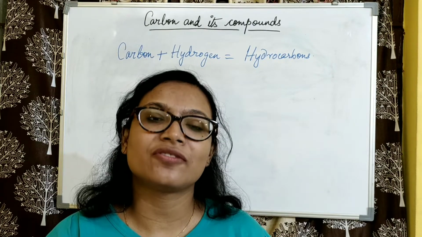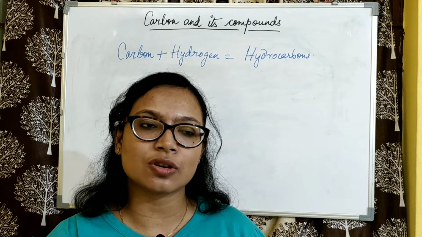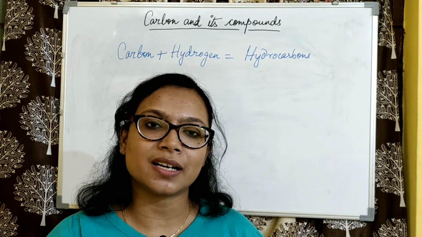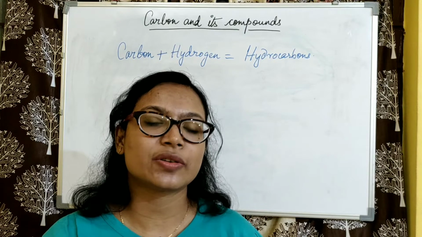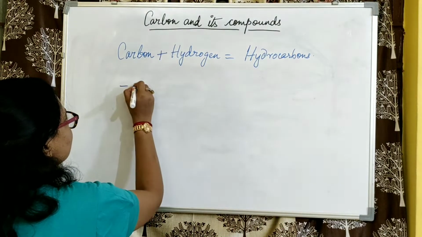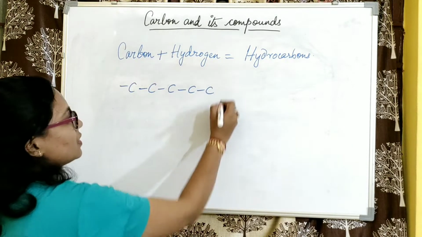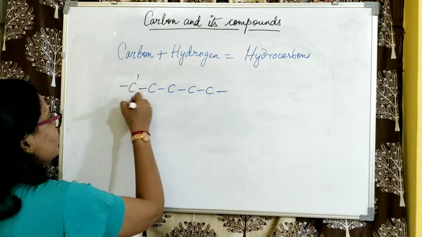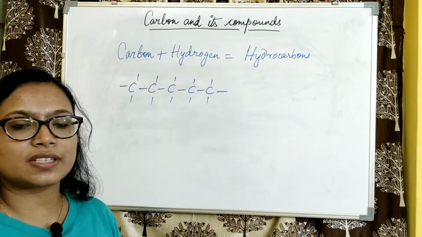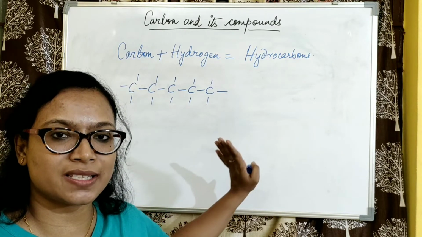Now 3 types of compounds are created, based on the type of linking of the carbon atoms. If the carbon atoms are linked, straight chains are formed. It looks somewhat like this. So straight chains are created when carbon atoms are linked side by side.